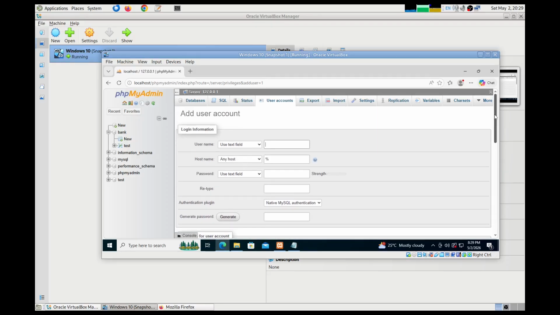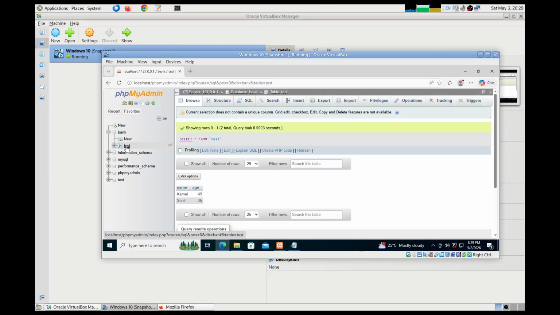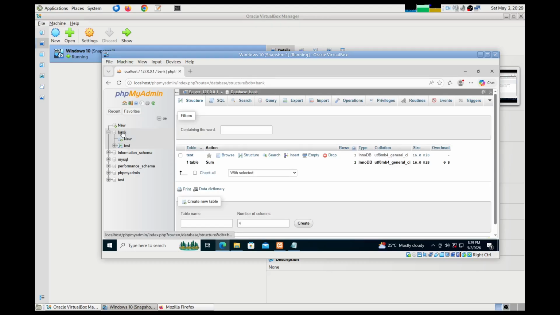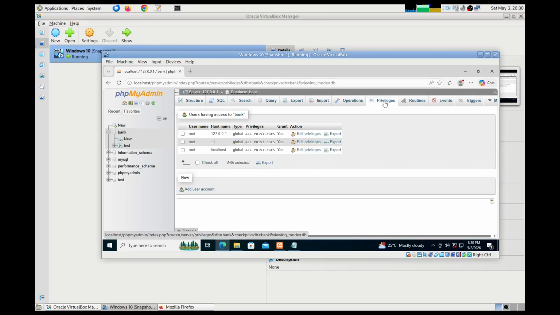And last time during the class we figured out a mechanism to just go to the database and create a user account that has all privileges. So let's do that. Bank is the database, and then privileges. So here, after selecting the database, it's possible to add a user account.